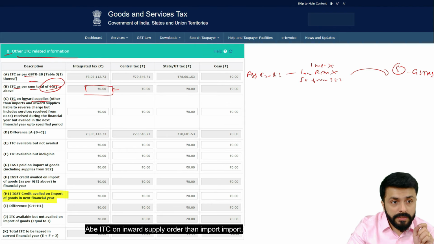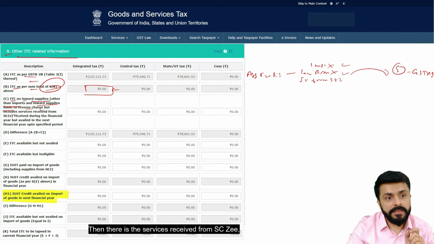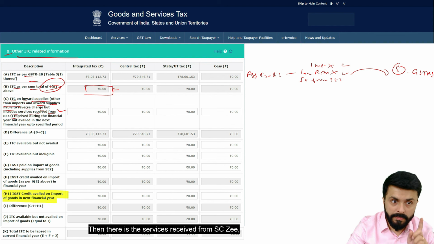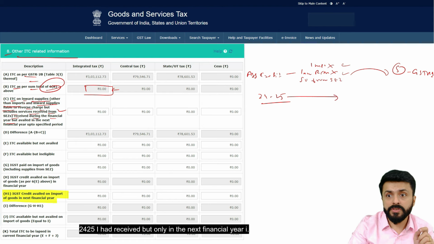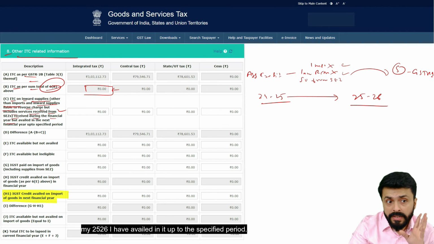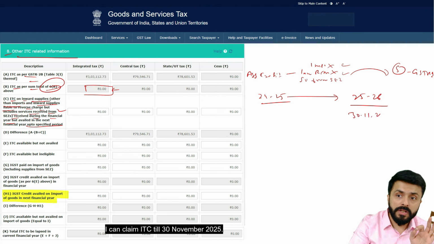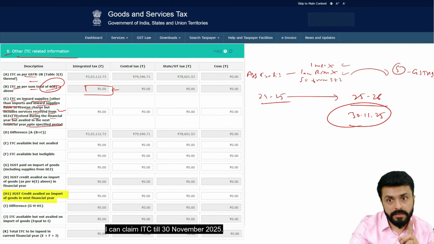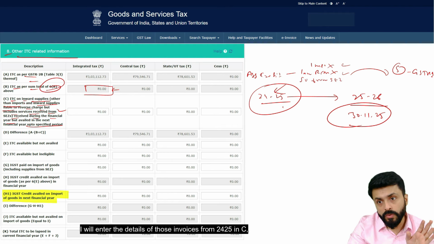ITC on inward supply other than import. We are not taking inward supply liable to RCM either. Then there are the services received from SEZ, which we are taking. Receipt during the financial year, i.e. 24-25 I had received, but only in the next financial year, i.e. the current financial year which is running, my 25-26, I have availed in it up to the specified period. I can claim ITC till 30 November 2025. I will enter the details of those invoices from 24-25 in C.